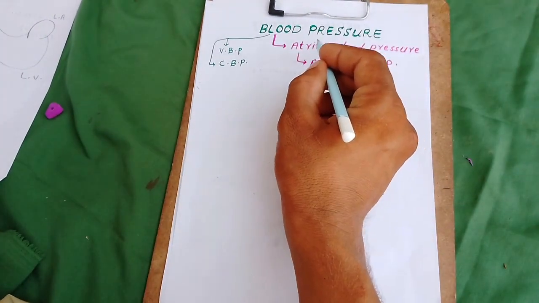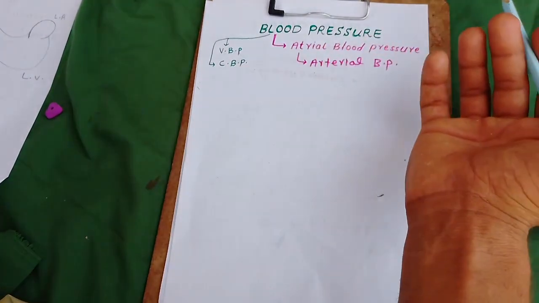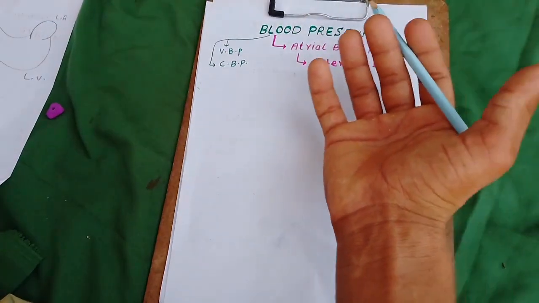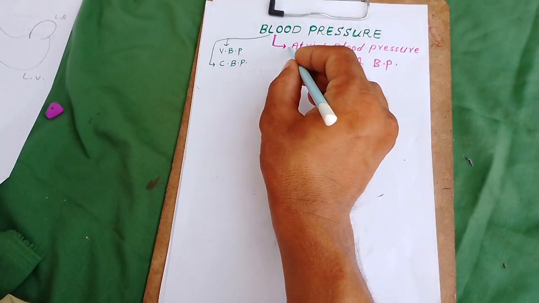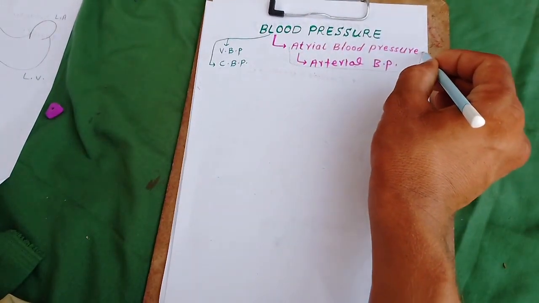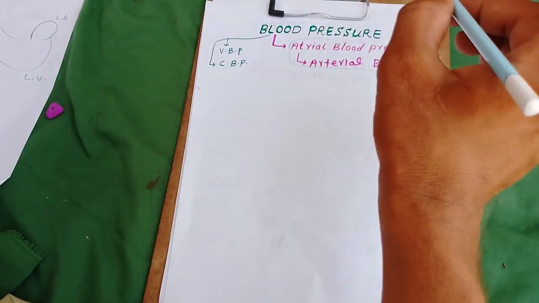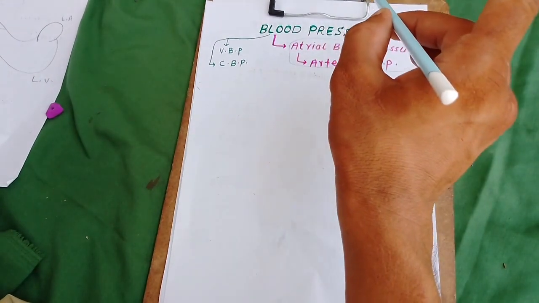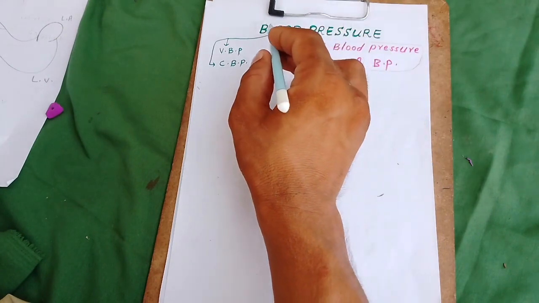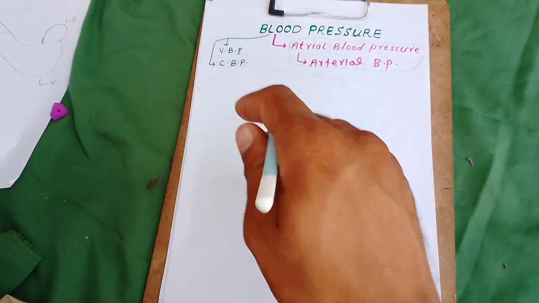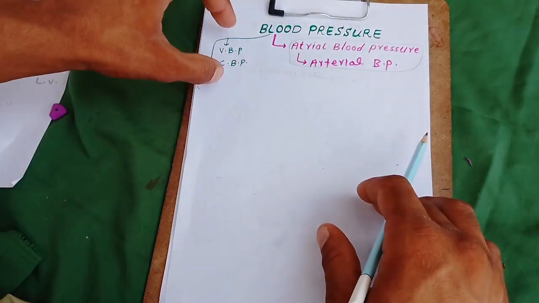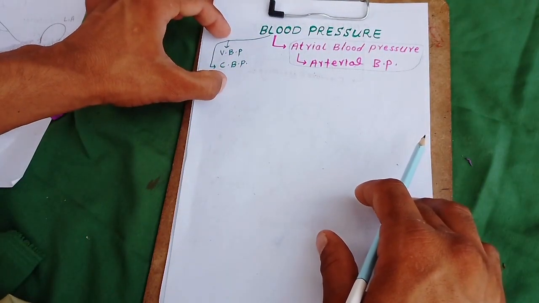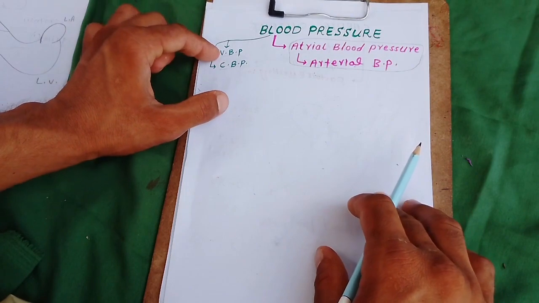Capillary blood pressure has its own importance, like the exchange of material. Venous blood pressure also has its own importance, but the most important pressure is the arterial blood pressure. So doctors consider the arterial blood pressure as the blood pressure. In this class, I will only discuss the arterial blood pressure, and in the next class, I will discuss the venous blood pressure and capillary blood pressure.